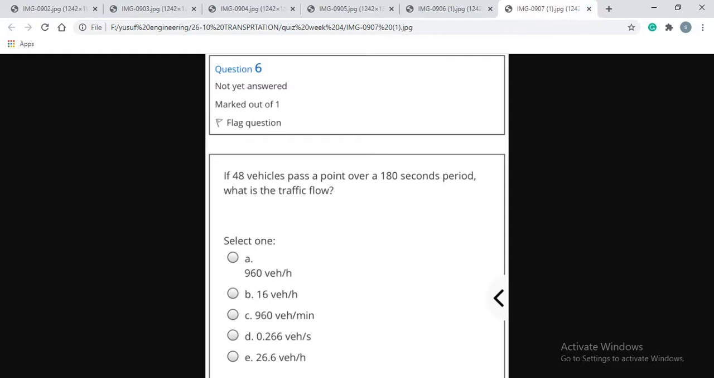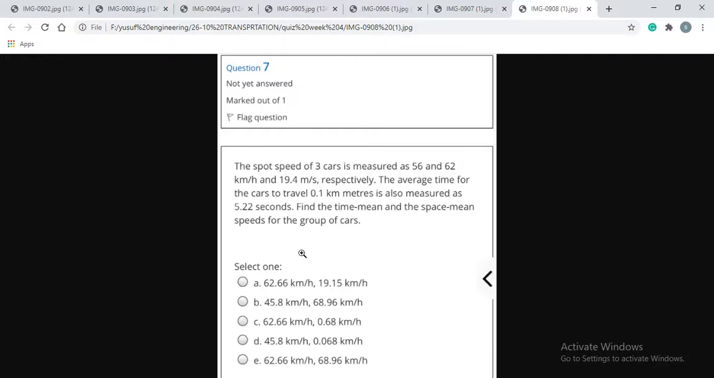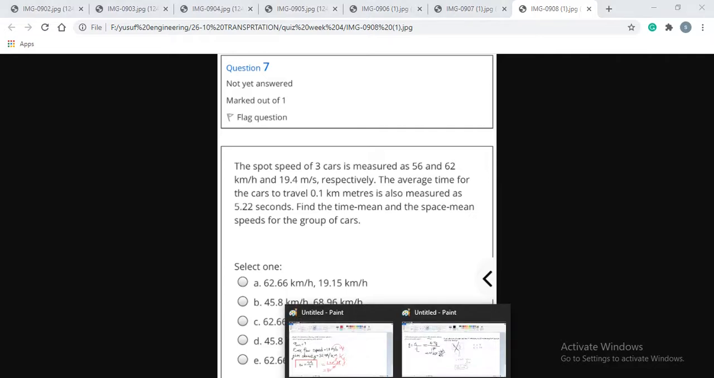The next question is: the spot speed of three cars is measured as 56.62 km per hour and 1419.4 meter per second respectively. The spot speed. First, I will copy this question.